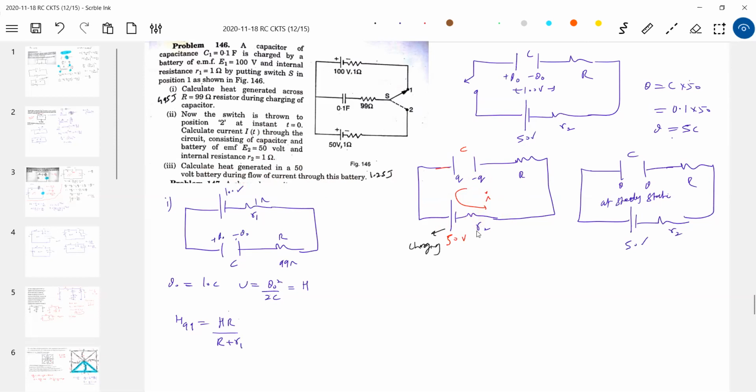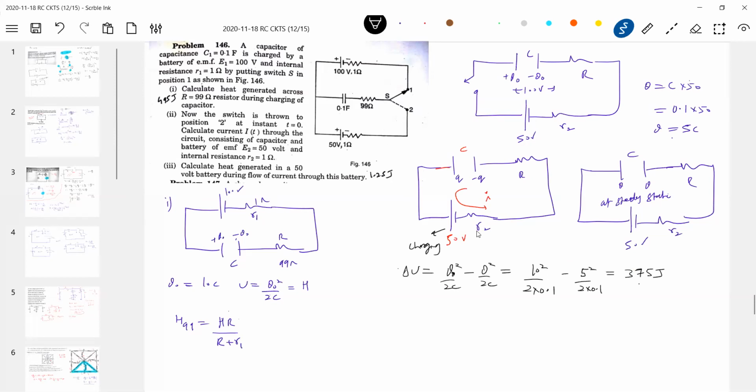Now, first we'll calculate the decrease in energy, delta U. Delta U should be equal to Q0 square by 2C minus Q square by 2C, that is 10 square by 2 into 0.1 minus 5 square by 2 into 0.1. Anybody got the value? 375. Yes, there is a decrease in energy.